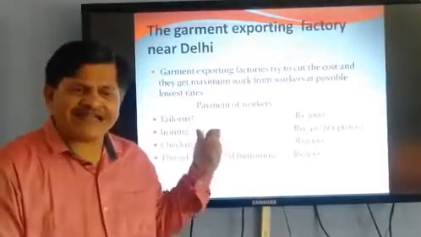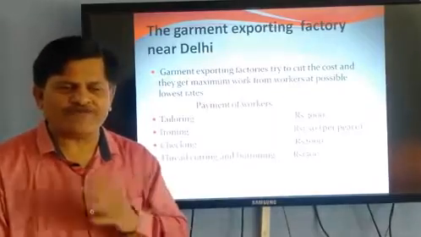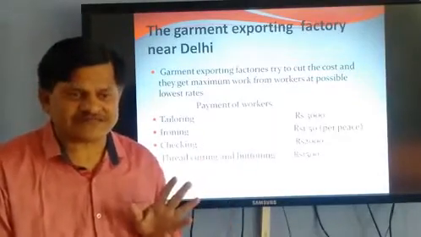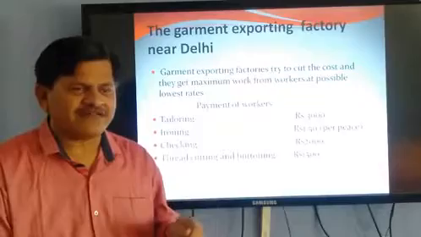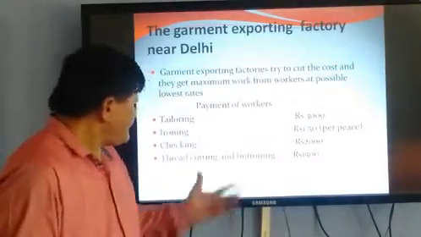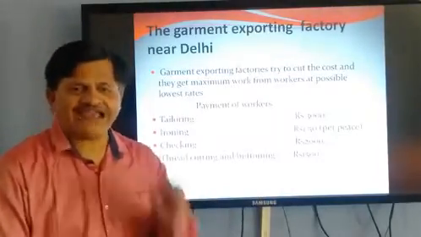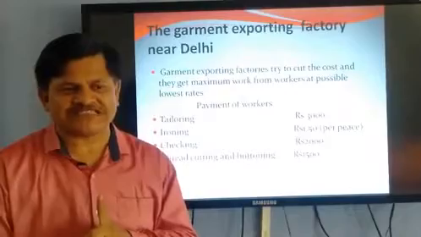Second thing is that for ironing and packaging there is 1.5 rupees per piece. He has to do the ironing, pressing and packing. Then checking. There is a quality control officer and he checks every piece.